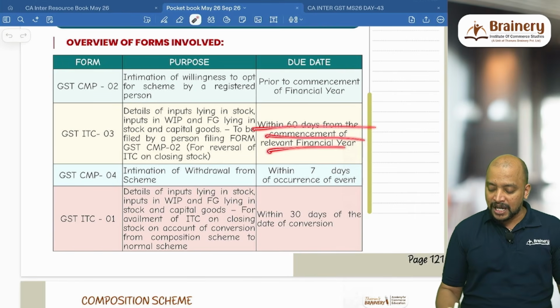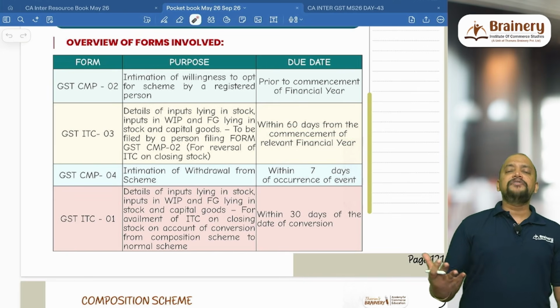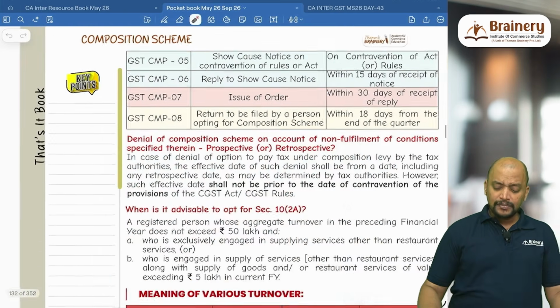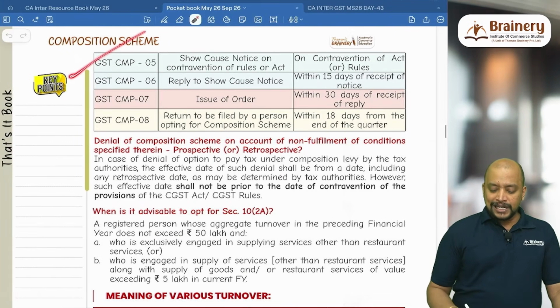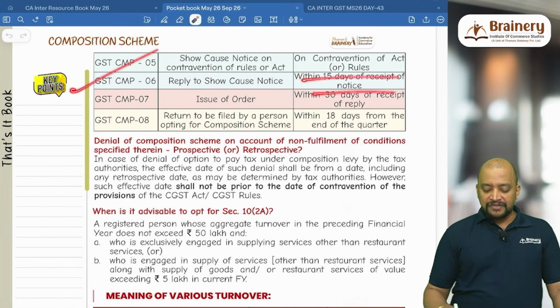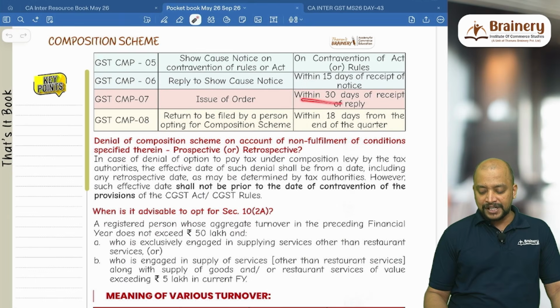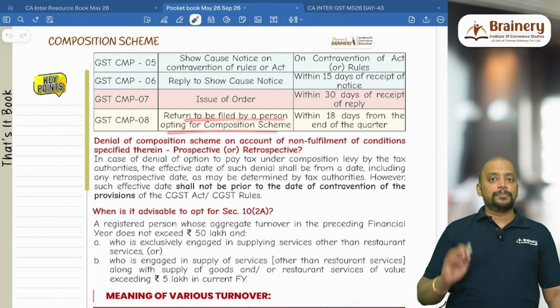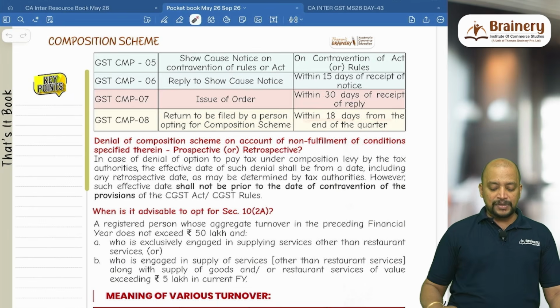So 60 days from the commencement of the relevant financial year. What if we don't have the balance in ITC? Then we have to make the payment with respect to that. Then CMP5 is a notice, and CMP6 is the reply to the notice within 15 days, CMP7 is the issue of order within 30 days of receipt of reply, CMP8 is to be filed by a person opting for the composition scheme within 18 days from the end of the quarter.